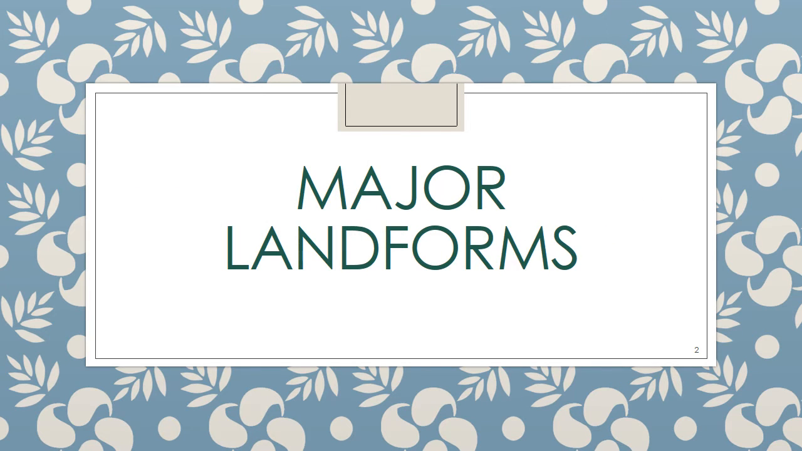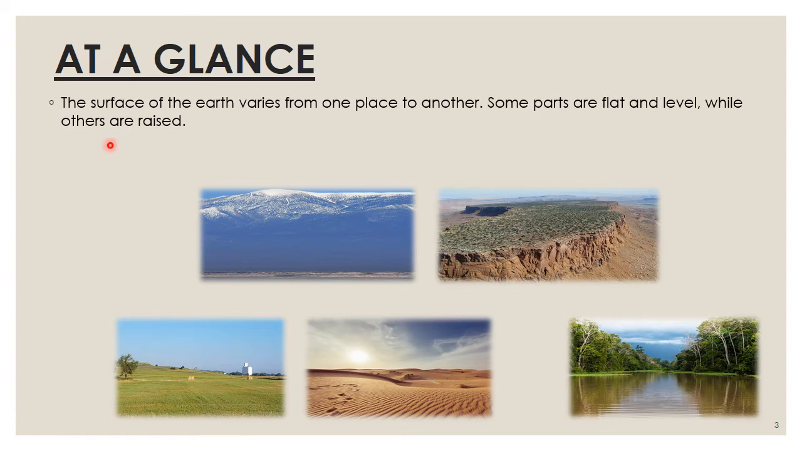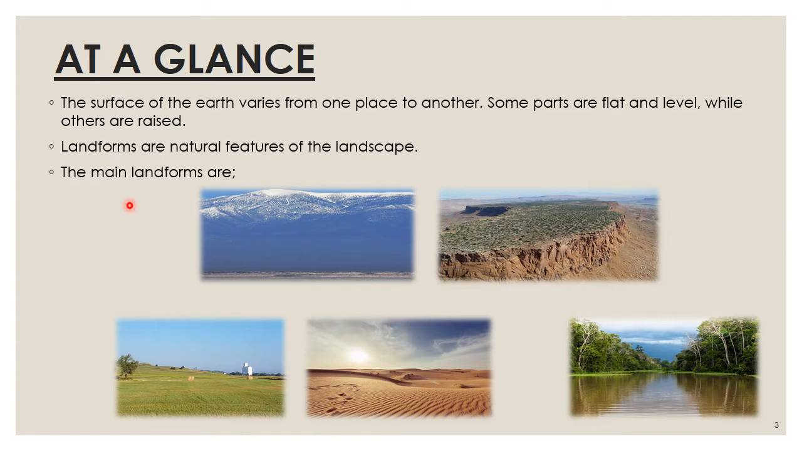In this video, we are going to discuss major landforms. At a glance, let us see the topic we are covering in this session. The surface of the earth varies from one place to another. Some parts are flat and level, while others are raised. Landforms are natural features of the landscape. The main landforms are mountains, plateaus, plains, deserts, and rivers.